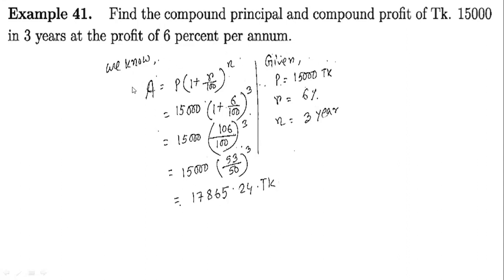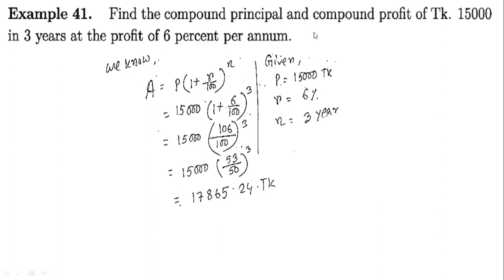Our principal was given, the years n is given, and the rate is given. We just find the profit principal. So this is the formula, A equals P into (1 plus R by 100) to the power N. Here P is this, R is 6 and N is 3. Then you will get your answer. Sometimes you fall into some problem in this part. No need to worry, just divide using a calculator. 53 divided by 50, then to the power 3, then multiply by 15,000, and you will get your required answer. But this is not your final answer.